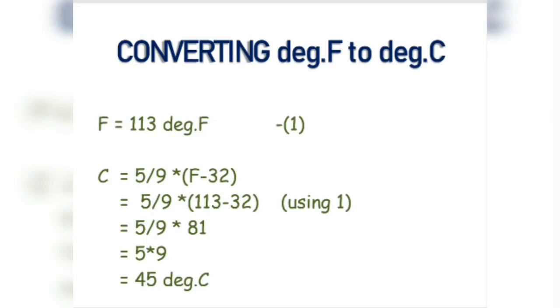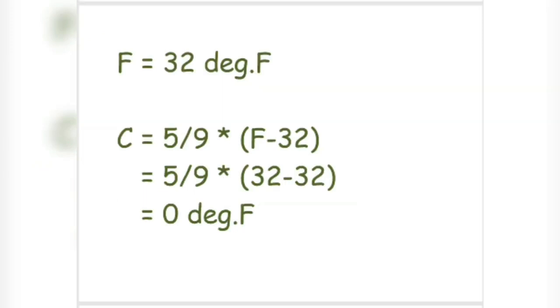Now to convert degree Fahrenheit to degree Celsius, we use the formula C equals 5/9 times (F minus 32). So if the value of F is 113 degrees Fahrenheit, we put the value in the formula and get 45 degrees Celsius as our answer. Similarly, if F equals 32 degrees Fahrenheit, then by putting the value of F in the formula, the value of C comes as 0 degrees Celsius. That is the melting point of ice.